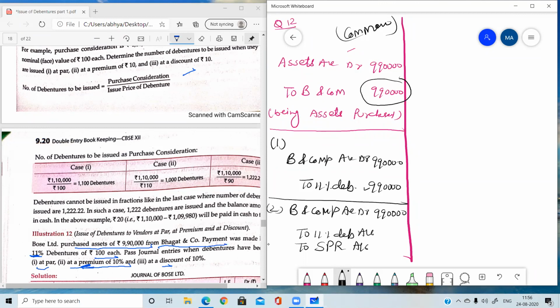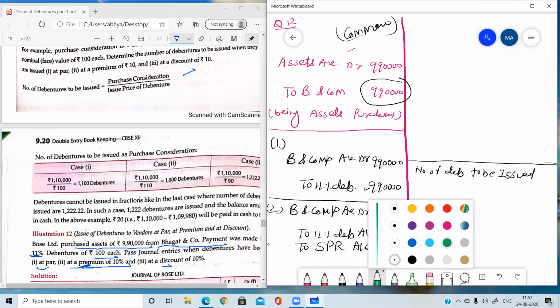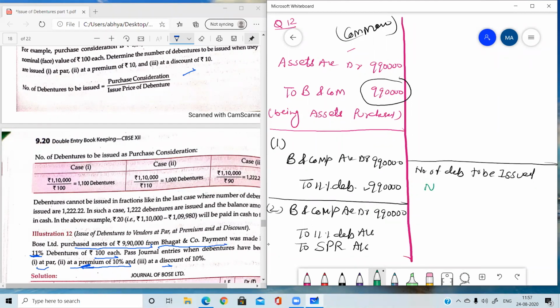Now apply the formula. What was the formula? Number of debentures to be issued equals net amount payable upon issue price.